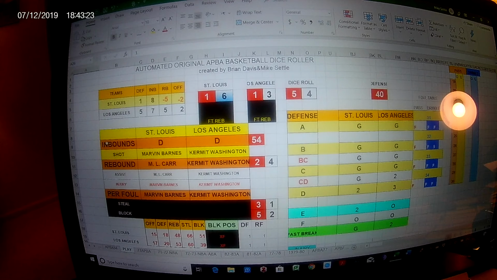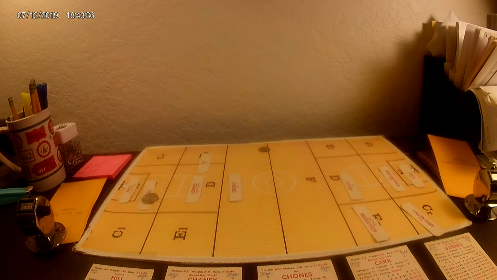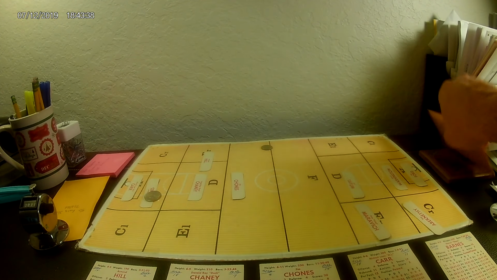We didn't take him out. Coach Jerry West didn't take him out. Is he going to try to stay with him? I don't think so. Before Marvin shoots his free throw, let's take Kermit Washington out of the game. I had him playing center. Maybe that was a bad idea. So we're going to take Kermit out.